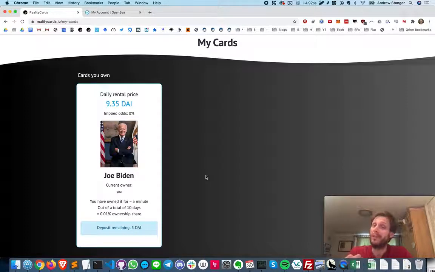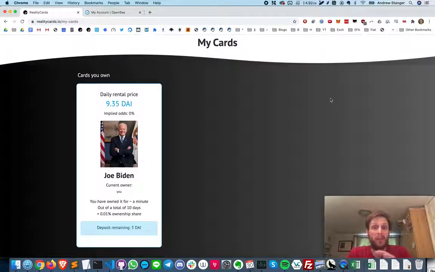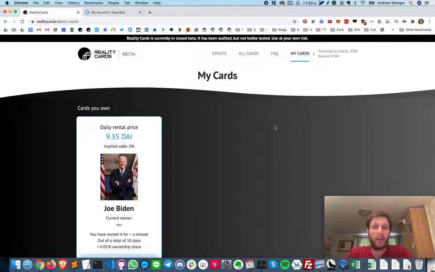And of course, because this is an NFT, I can also view this in an NFT wallet. For example, here is the card I just bought as seen in OpenSea. And that's about it. If you have any questions, we have quite an extensive FAQ. That's it. Thank you very much indeed.